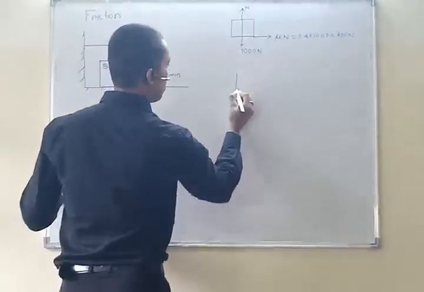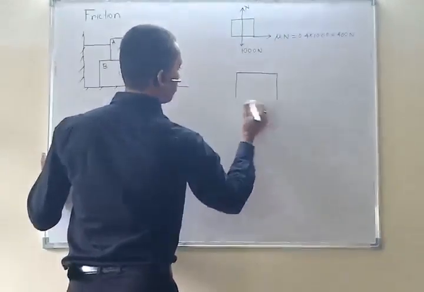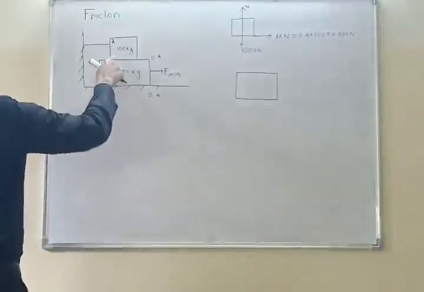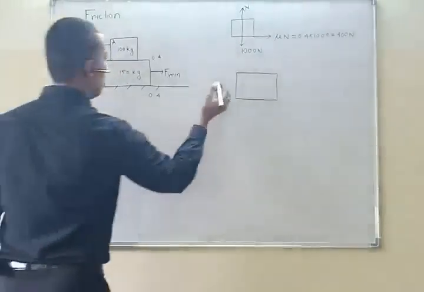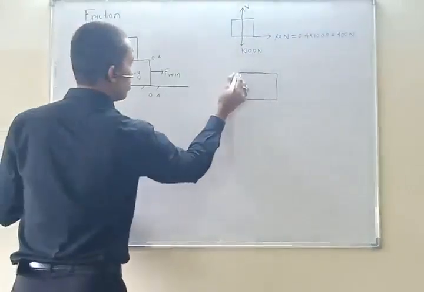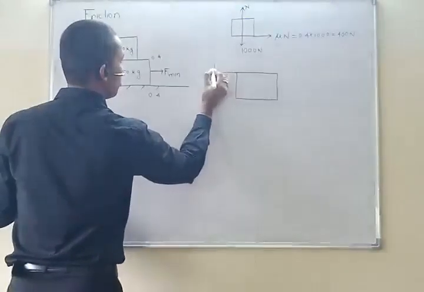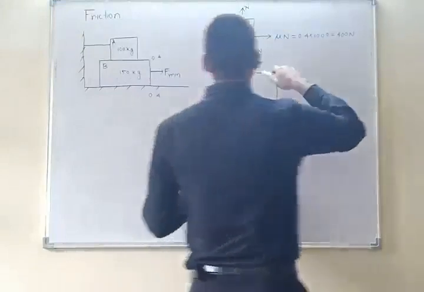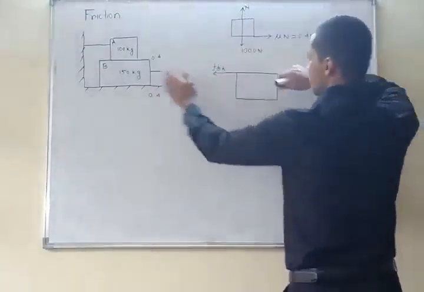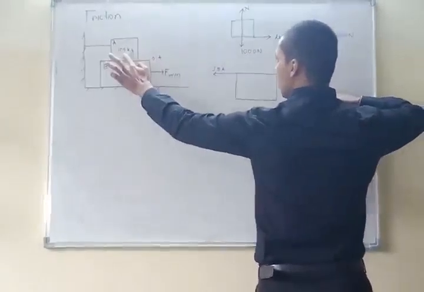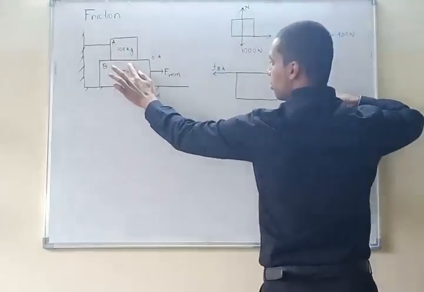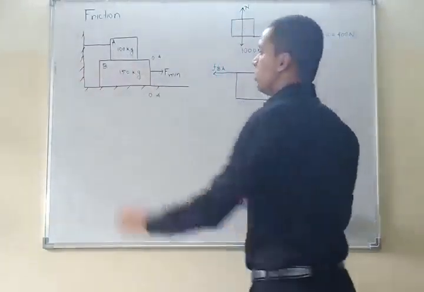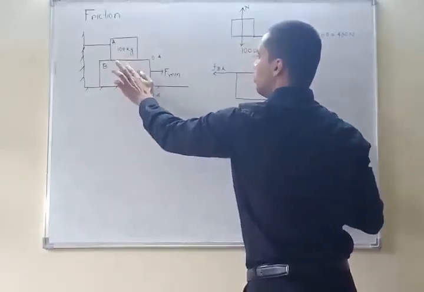Again, if I talk about block B, then in exactly the opposite direction, block A will be giving a force on block B. So this is the force in this direction, F on B by A. Why? Because while block B is moving in this direction, block A will try to oppose its movement.